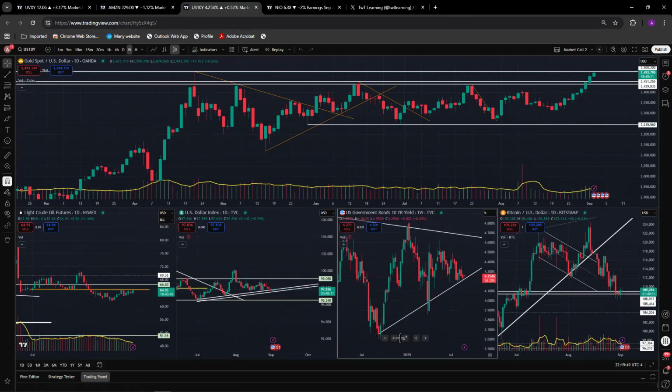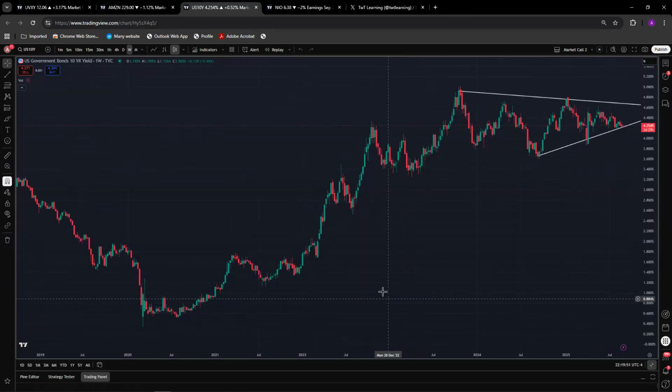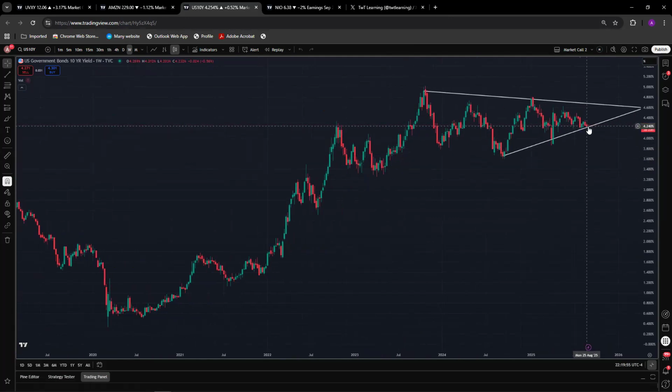All right, so 10-year yields. So 10-year yields are sitting at a support line. We have seen some dip in it. So 4.22 is the support. If we break 4.22, we are coming down to 4.10 and 4.00, right?